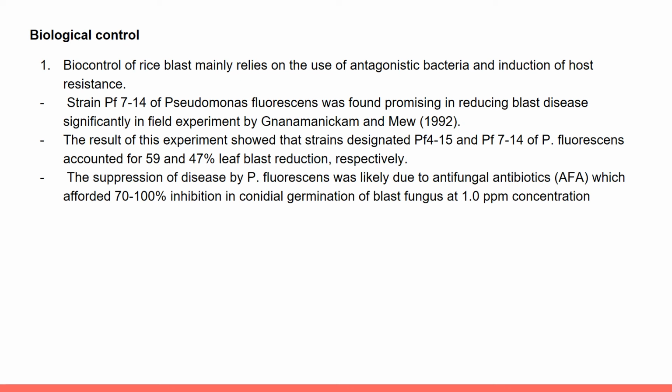The suppression of disease by Pseudomonas fluorescens was likely due to antifungal antibiotics (AFA), which afforded 70 to 100% inhibition in conidial germination of blast fungus at a higher concentration, which is 1.0 ppm.